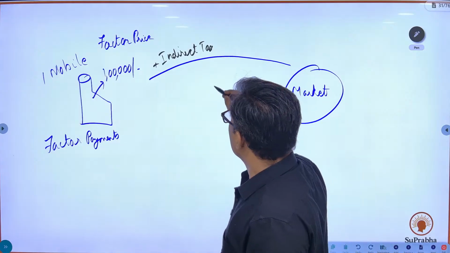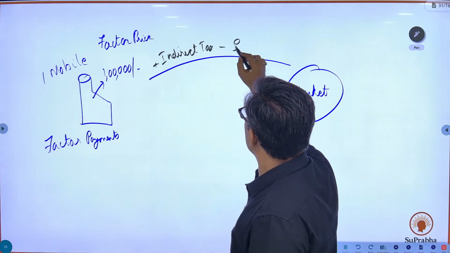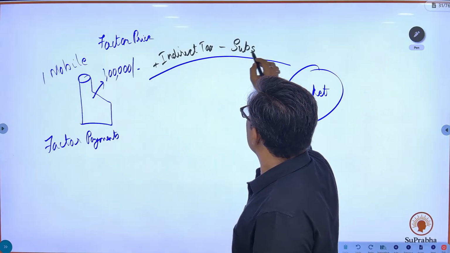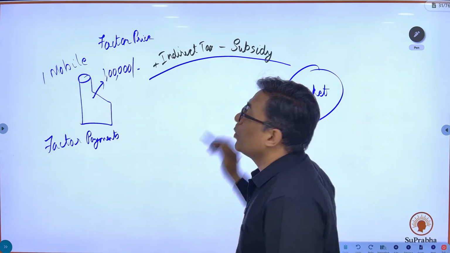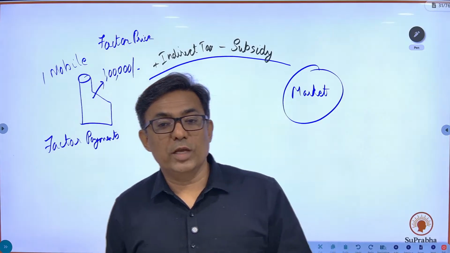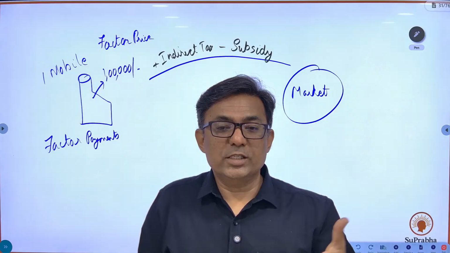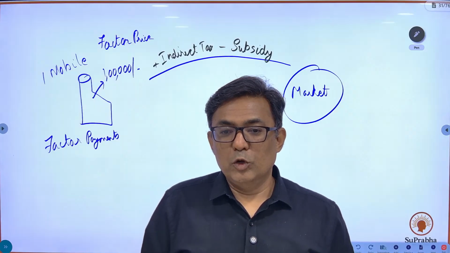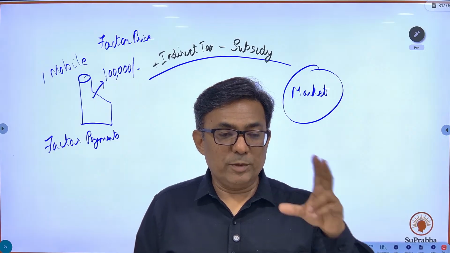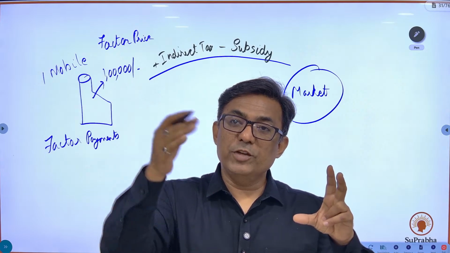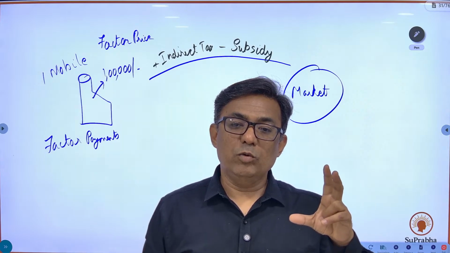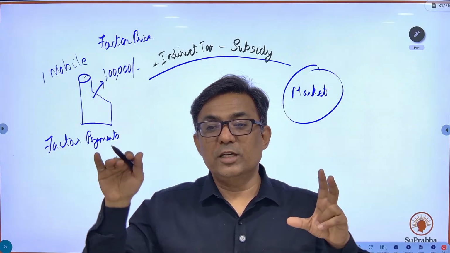It is nothing but subsidy. If the government is providing a subsidy, that price will be reduced and you will get it in the market in a cheaper manner. The best example is the LPG gas cylinder which we get at home. The factor price is something, but the government provides a subsidy which we get directly in a bank account. Therefore in the market we get the gas cylinder at a lower price.